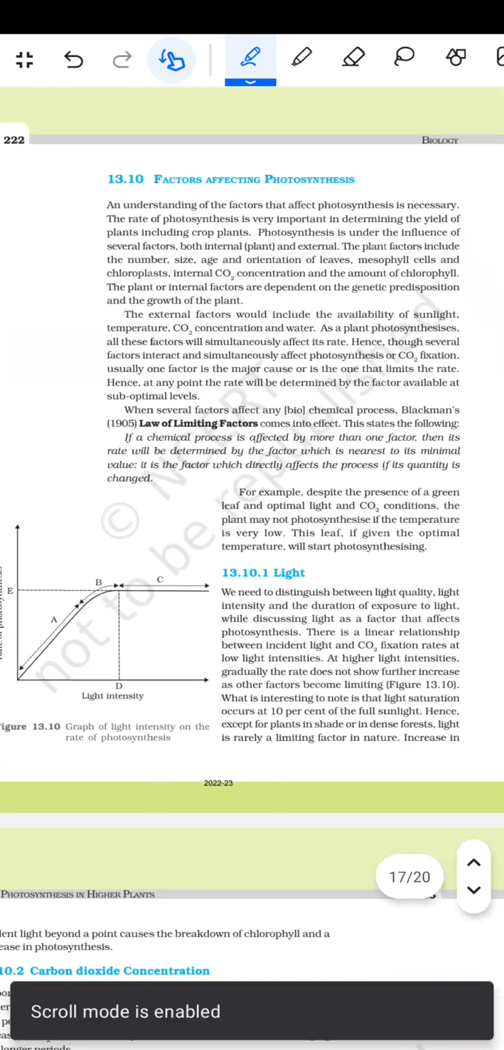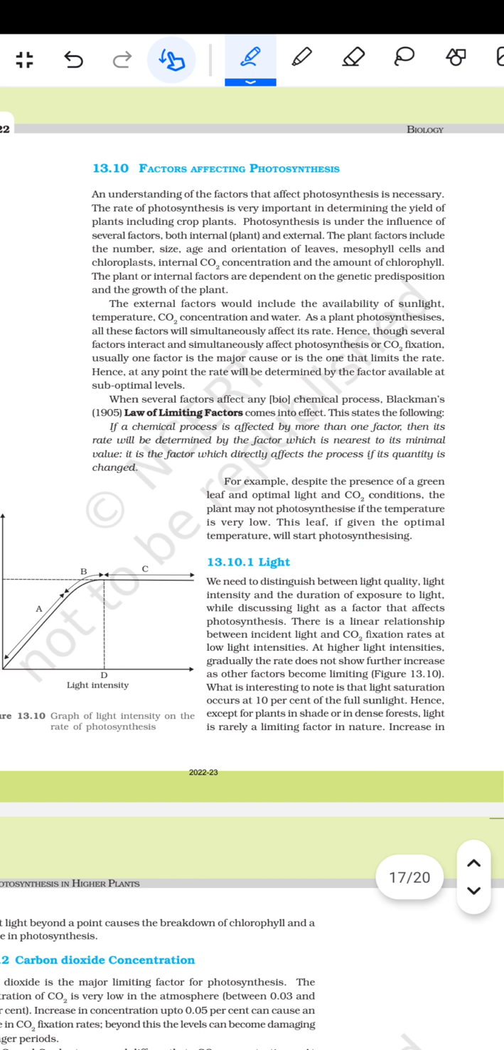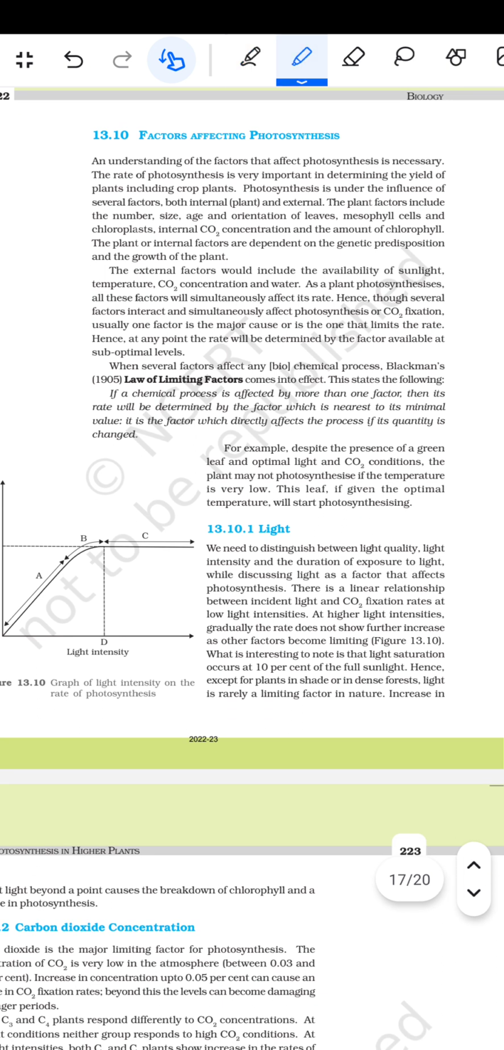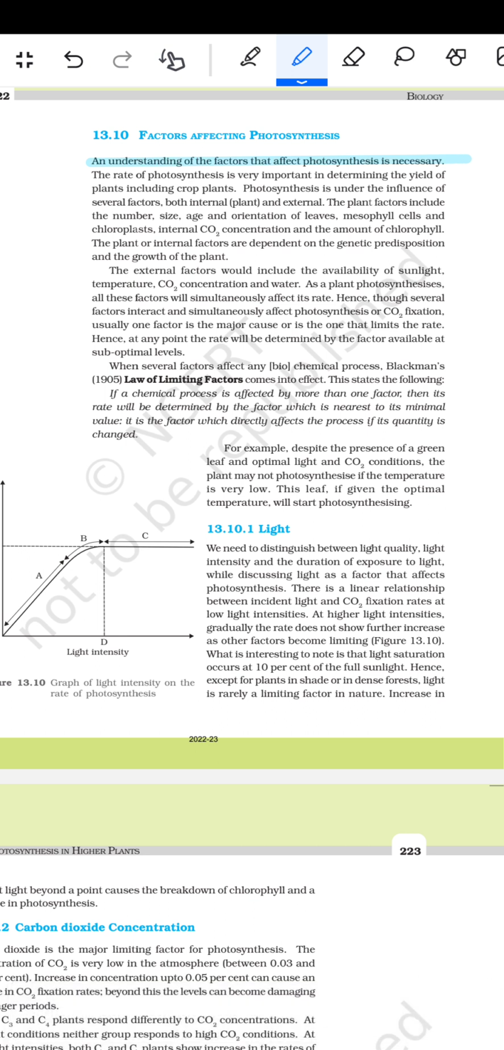फिर कहता है फैक्टर्स अफेक्टिंग द फोटोसिंथेसिस। तो एनसीईआरटी कहता है: An understanding of the factors that affect the photosynthesis is necessary. The rate of the photosynthesis is very important in determining the yield of the plant, including the crop plant. Photosynthesis is under the influence of the several factors, both internal and external. The plant factors include the number, size, age, and the orientation of the leaves, mesophyll cells, and the chloroplast, and the internal CO2 concentration and the amount of the chlorophyll. The plant or the internal factors are dependent on the genetic predisposition and the growth of the plant.